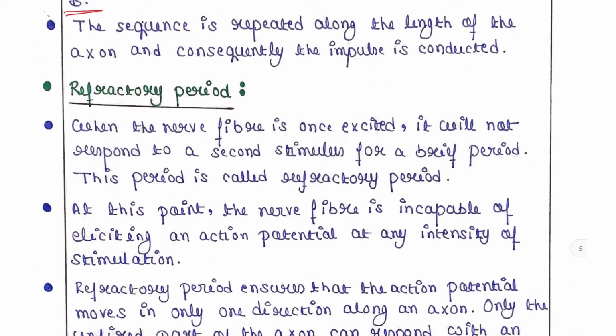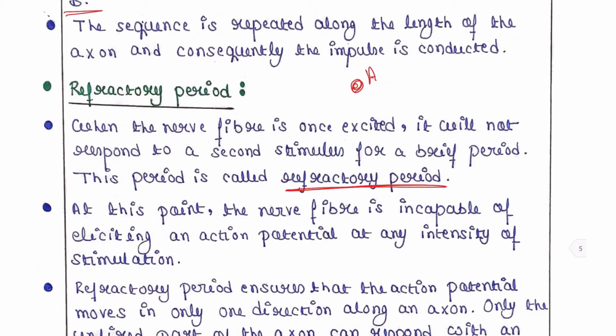When the nerve fiber is once excited, it will not respond to a second stimulus for a brief period. Suppose this is site A, and this site A is once excited and fired. So for a particular time, this site A will not respond to a second stimulus. This period is called the refractory period. At this point, the nerve fiber is incapable of eliciting an action potential at any intensity of stimulation.